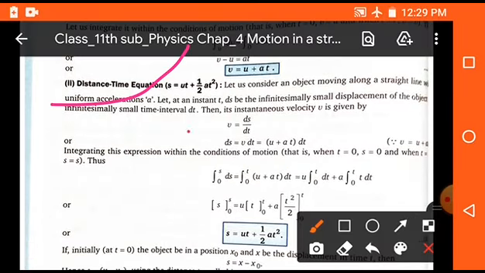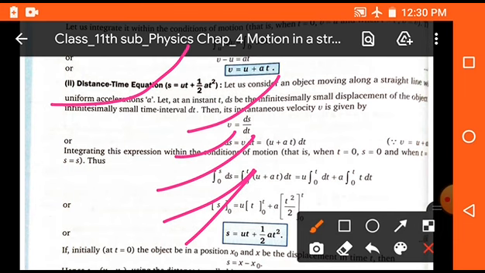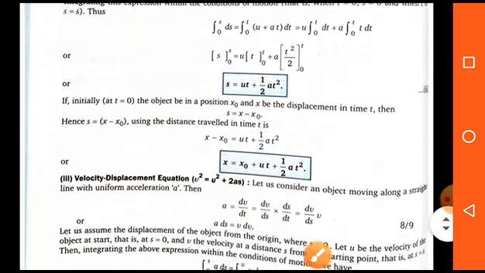For equation 2 we know that v is equal to ds upon dt, that means change in displacement upon time is known as velocity. So ds is equal to v into dt, and from the first equation we know that v is equal to u plus at. Now integrating both sides, taking limits, 0 to s, ds is equal to 0 to t (u plus at) into dt. On integrating we get s equals to ut plus half at square. This is the second equation.